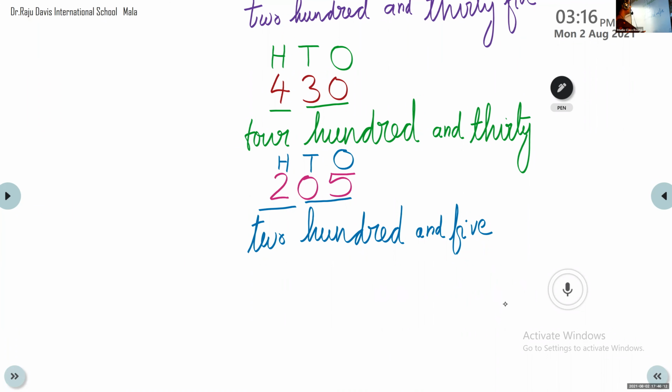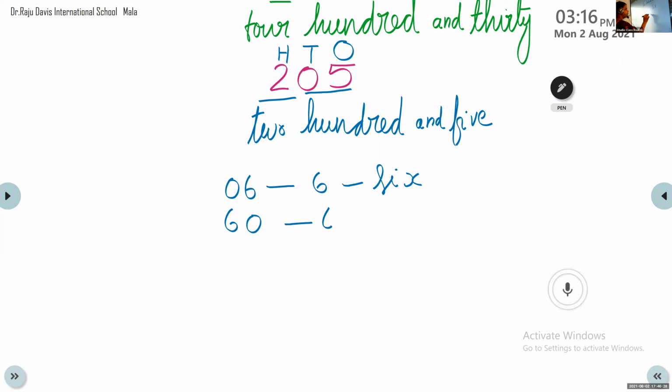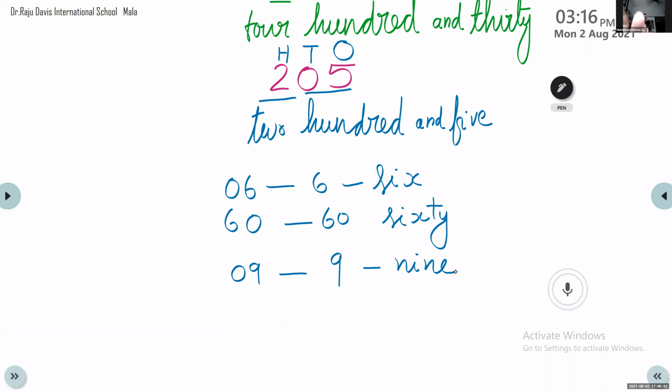Now you please listen here. You may have a doubt. If it is 06, what is the value? 6. The number name is 6 itself. If it is 60, the 0 is at the right side of 6, so the number name is 60. Let me write another one. 09. What is the value? 9. Or if I put 90, the number name is ninety, 90.